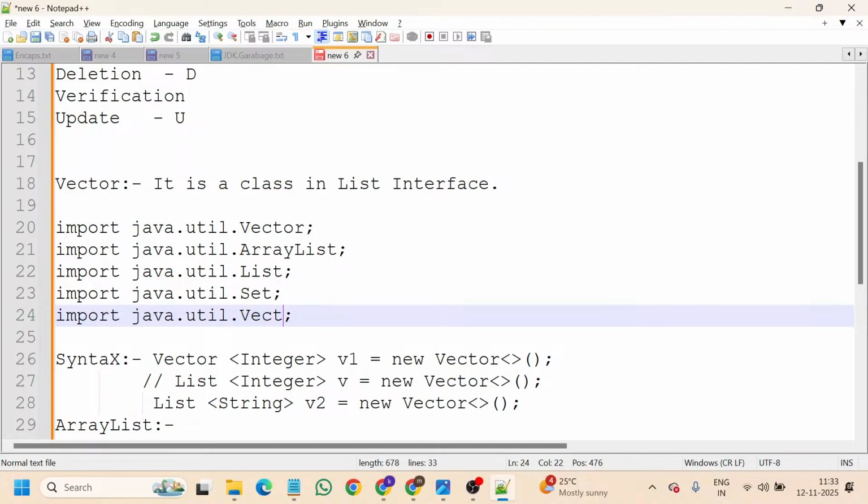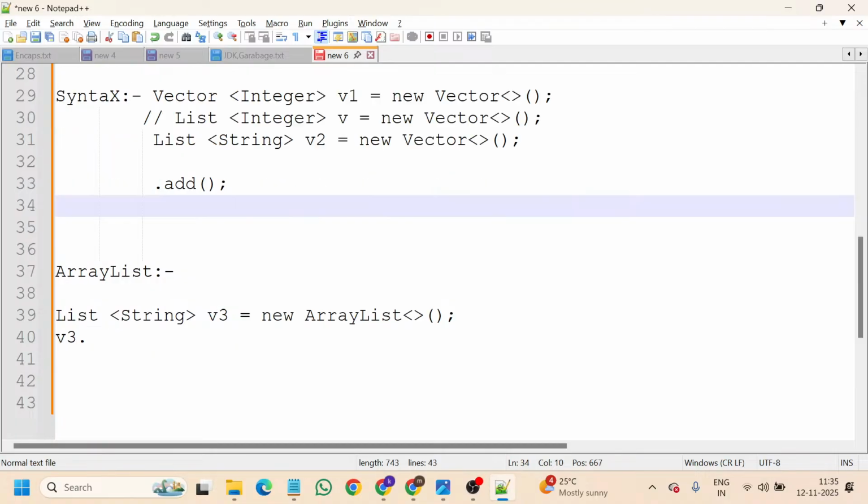In a class, open the main method, initialize this and that, and perform the number of CRUD operations there. That's all about the collections, the Vector and the ArrayList. Now you are aware of why we use ArrayList instead of Vector, because of the increasing capacity: ArrayList grows from 10 to 15, from 15 to 22, from 22 to 33, by half of its value. But with Vector it is 10, 20, 40, 80, 160, 320, 640, like that. You must understand why we prefer this. So that's all.